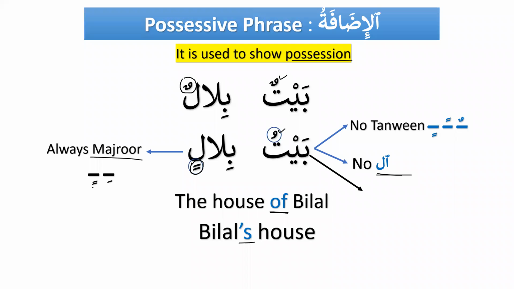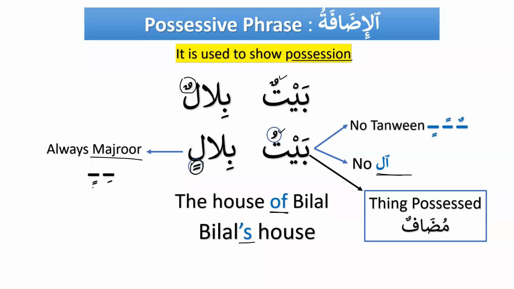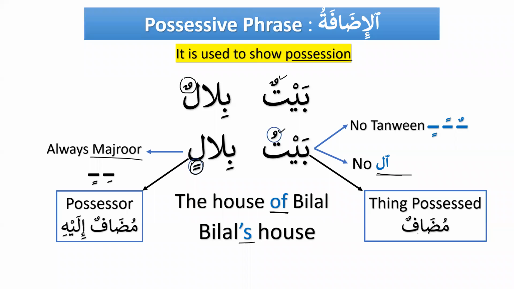And now you should know that we have two things. The first one is the thing possessed. So the thing possessed is called mudaf, and the possessor is called mudaf ilayhi. And the order will always be like this.